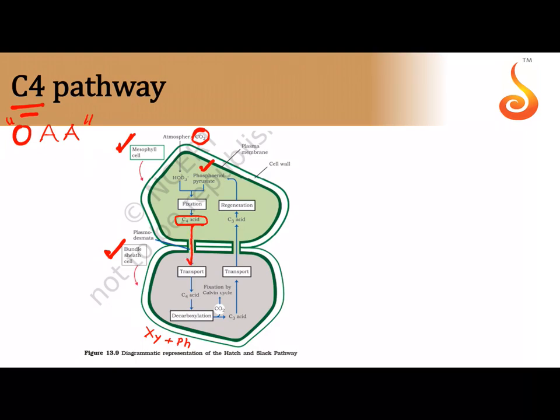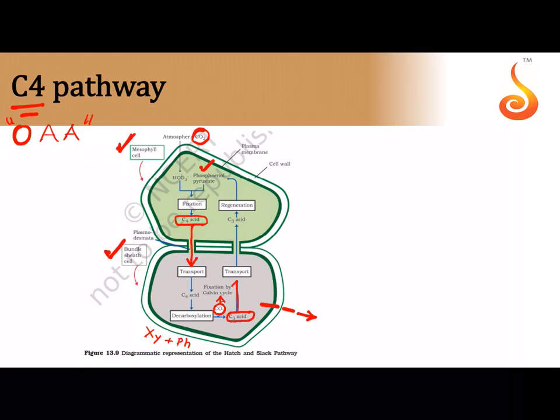The oxaloacetic acid passes through the plasmodesmata into the bundle sheath cell, and there the C4 oxaloacetic acid gets decarboxylated, and you get a carbon dioxide. Decarboxylation means you are removing what? You are removing carbon dioxide from this acid, and then this particular carbon dioxide is entering the Calvin cycle. So it is inside the bundle sheath cell that the Calvin cycle takes place, and then you get a C3 acid,